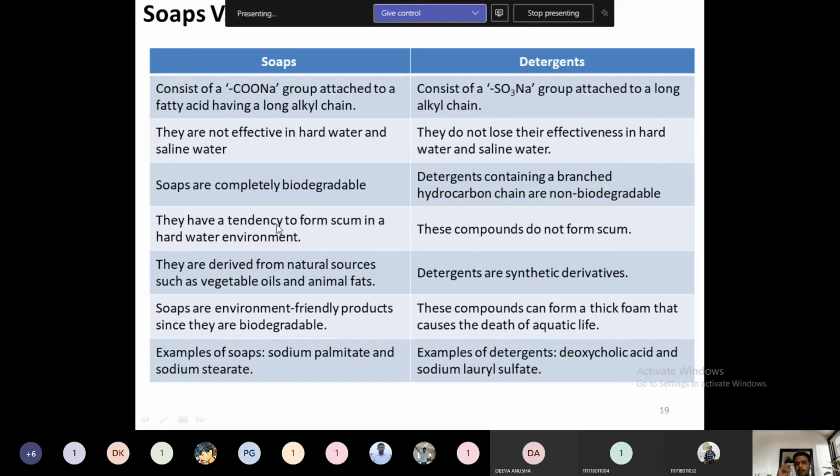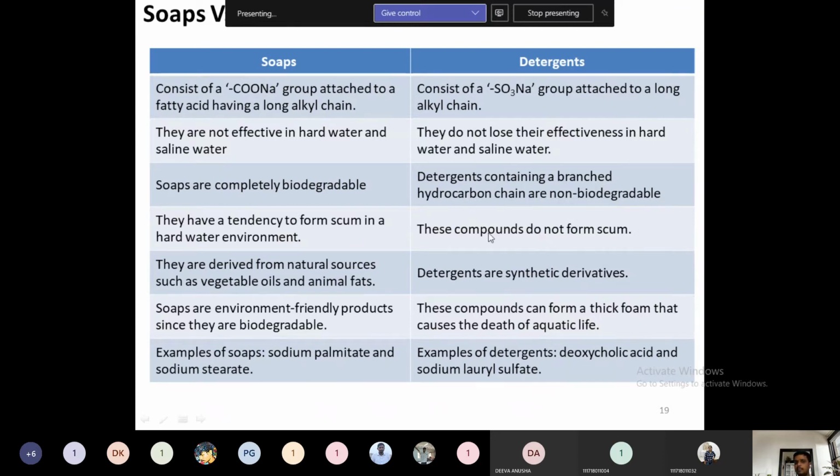This scum will try to deposit on the fabric. Therefore, it will embrittle that fabric structure. After washing for certain times, it will just tear our clothes. So therefore this scum in soap is very much responsible for destroying our fabric. Therefore we can't use soap on our fabric.